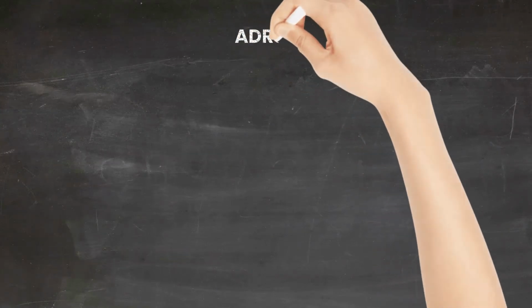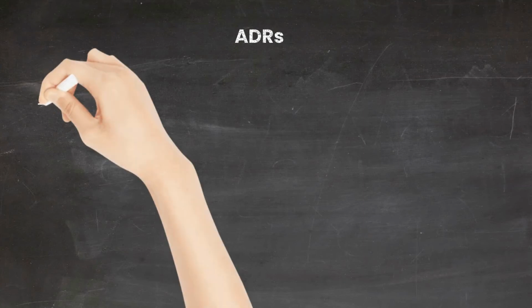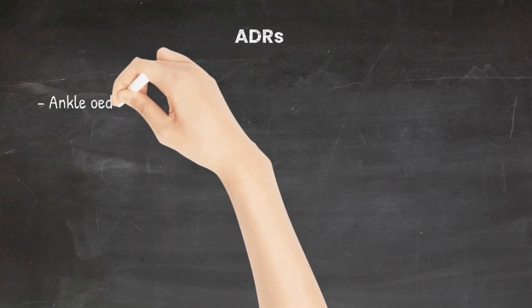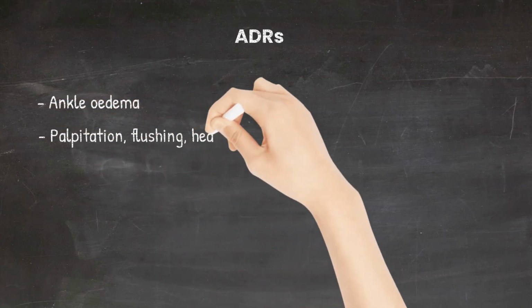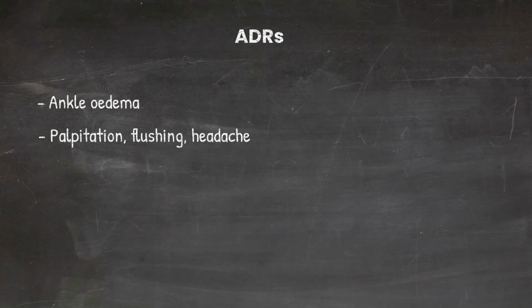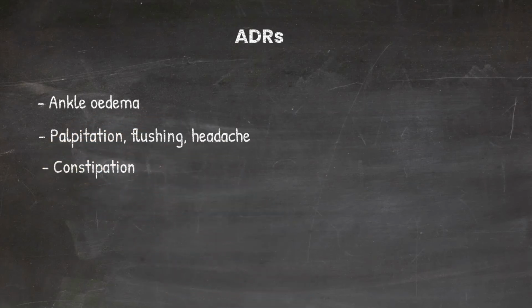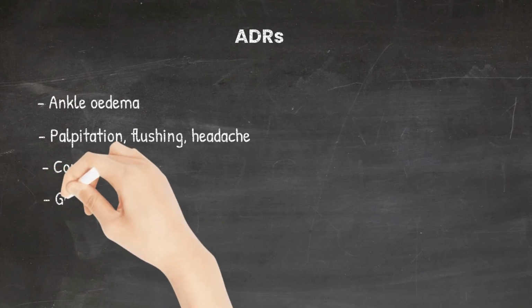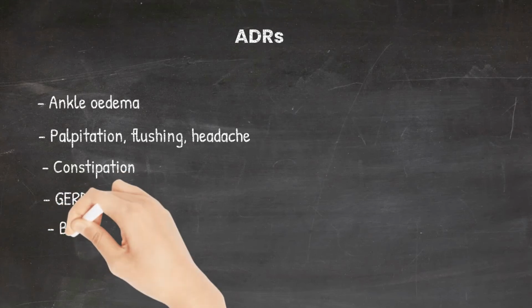Adverse drug reactions associated with calcium channel blockers. This group of drugs is notorious for causing ankle edema. They can cause palpitations, flushing, and headache, which is due to the reflex sympathetic stimulation. They can cause constipation because of relaxation of the gut muscles, and GERD because of relaxation of the lower esophageal sphincter, and bradycardia.